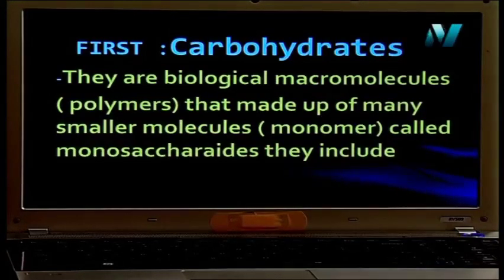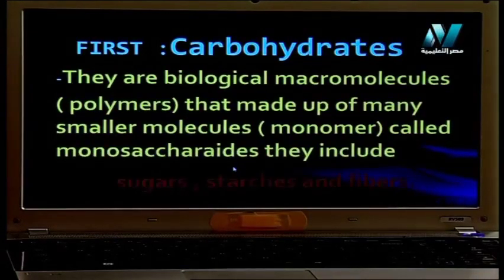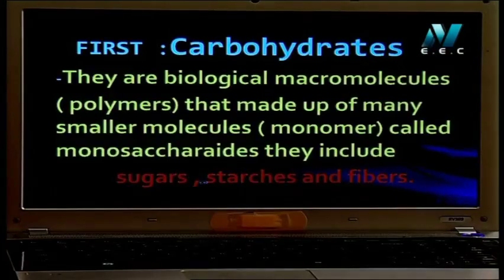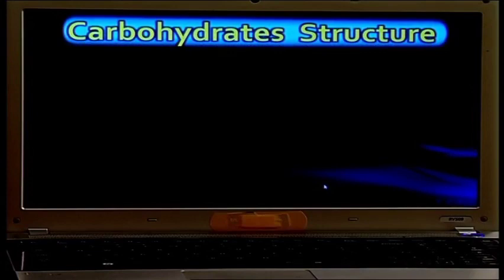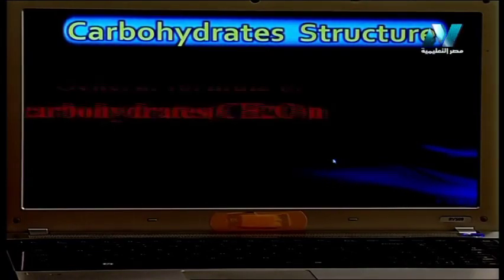What is the name of these monomers? Monosaccharides. الكلمة دي mono يعني one, saccharides mean sugar, but saccharides here is from the Latin language. This includes sugar, starch, and fibers. Let's discuss together the structure of carbohydrates.